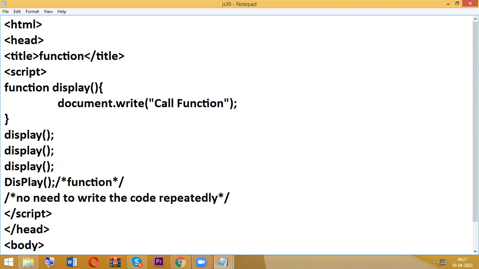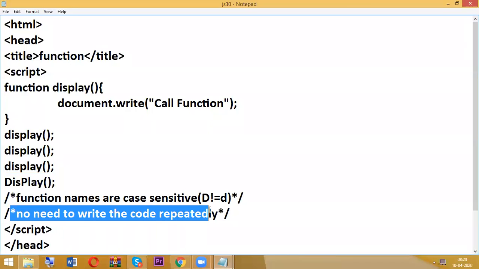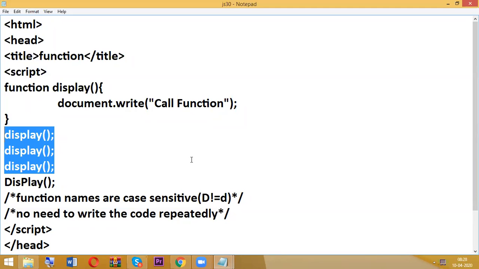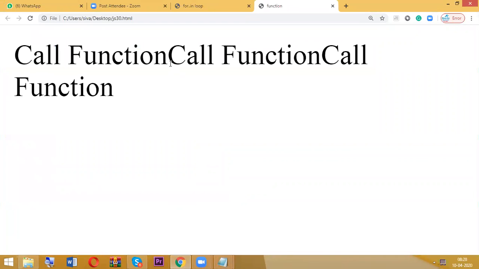Same like that, function names are case sensitive. If you write capital D and small d, both are different. And the advantage with functions is no need to write the code repeatedly. We write only once and it is going to be executed as many times as you call it.